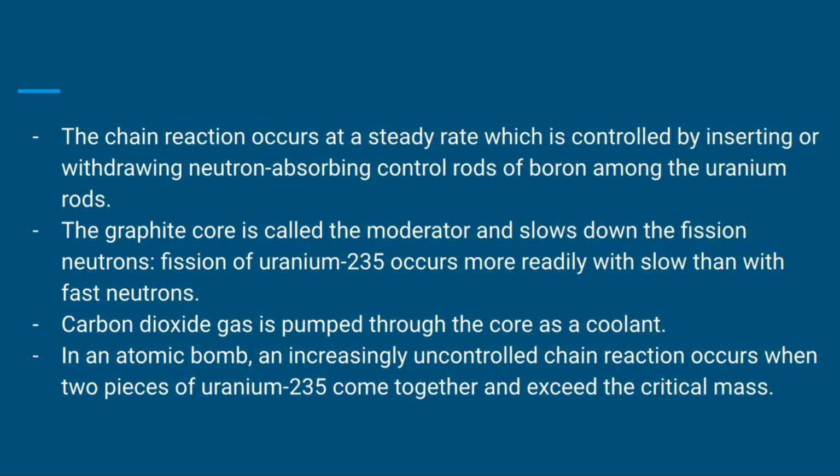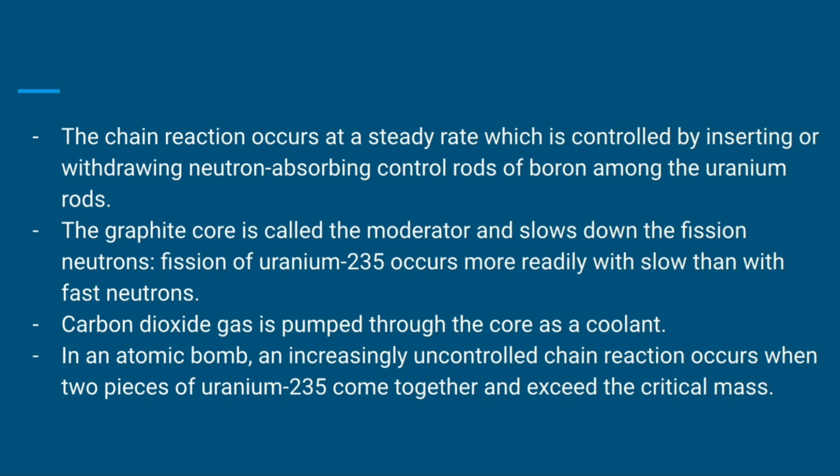What about the graphite core? Well, the graphite core is called the moderator. What the graphite does is it slows down the neutrons, and basically fission occurs much more readily with slow neutrons than fast neutrons. So you want to make sure that these fission events are happening more readily at a higher proportion of the total uranium, and therefore you're slowing down the neutrons.